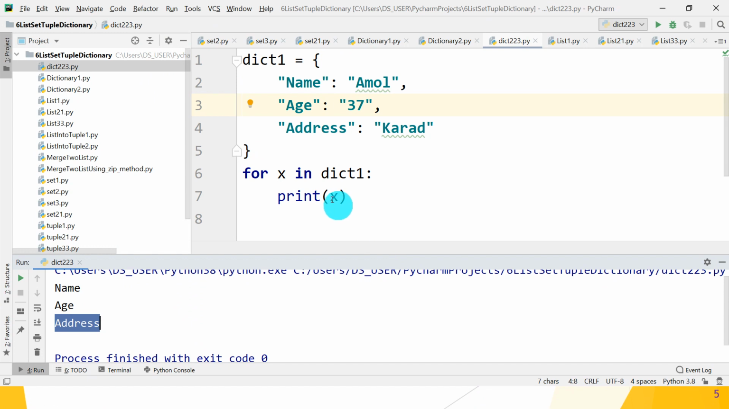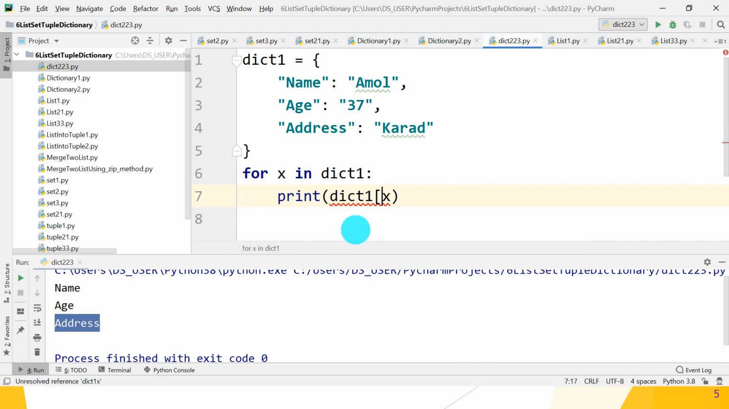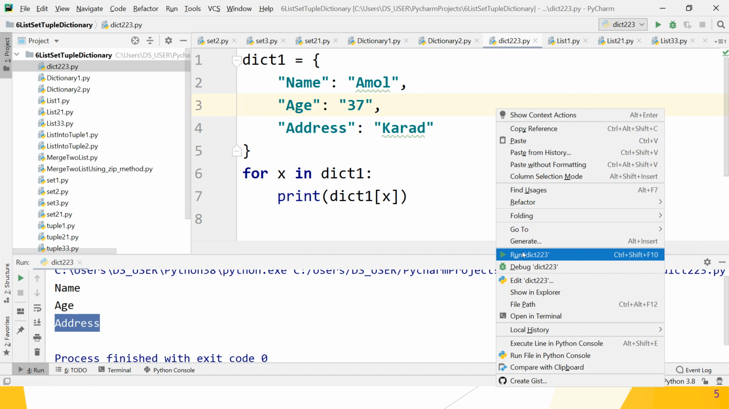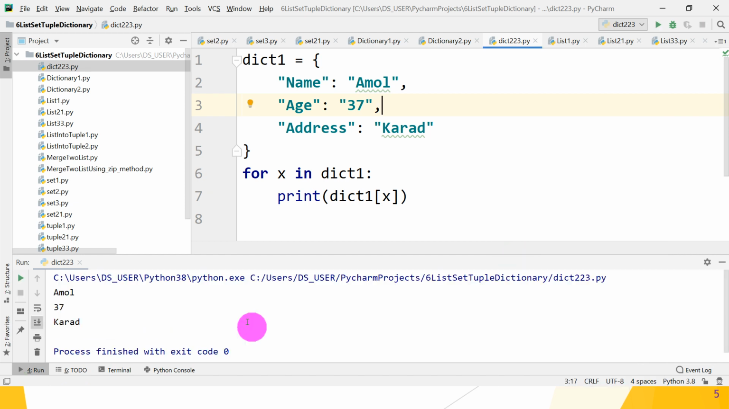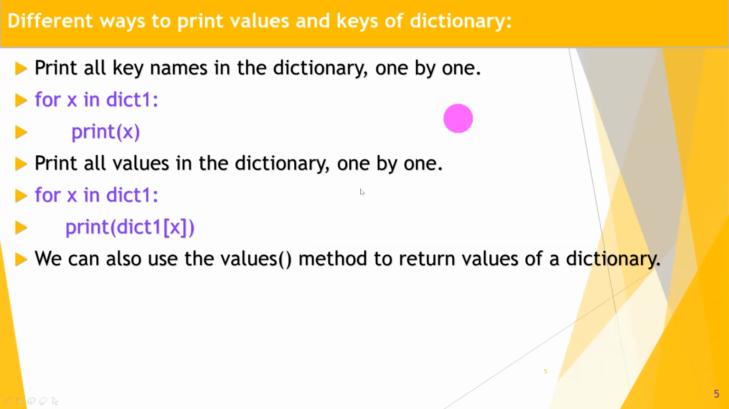So instead of print, what do you have to print? dict1[x]. Great. So let's check whether it gives you values or not. So Amol, 37 and Karat, these are the values. Great guys, it gives you values. Next, move to the next way.